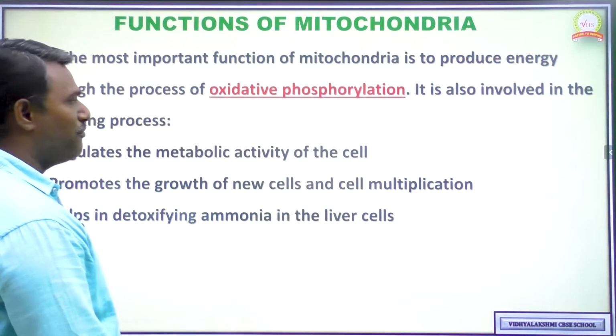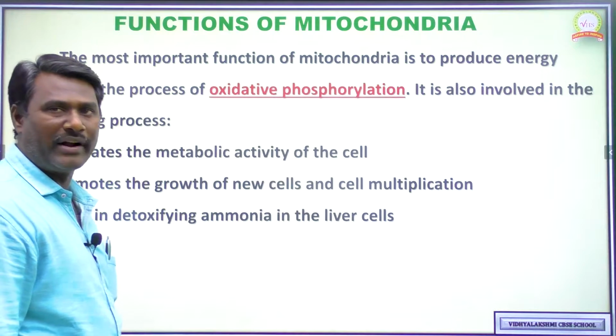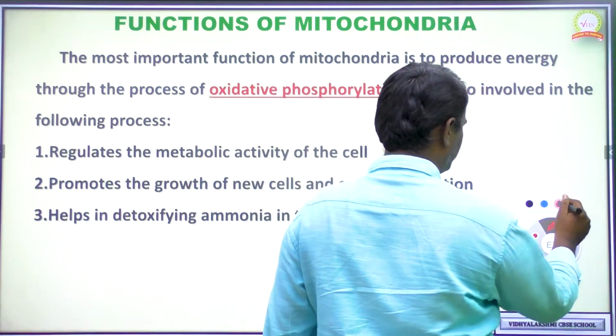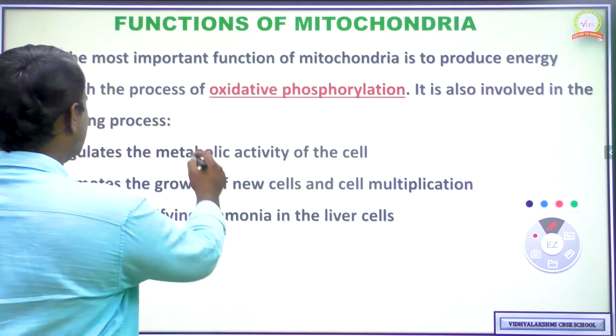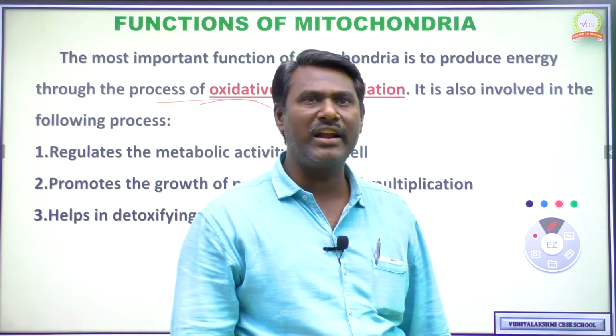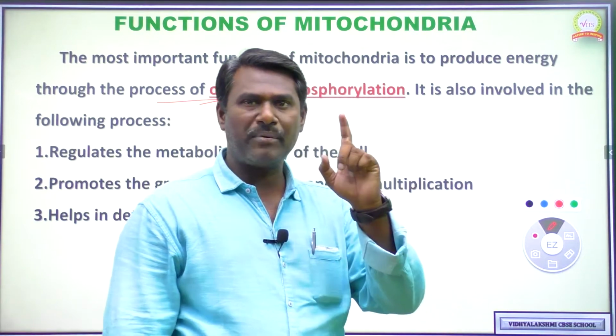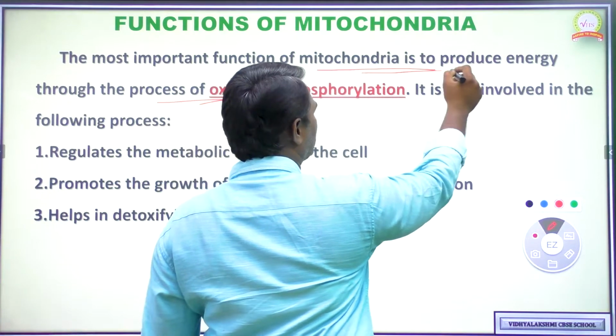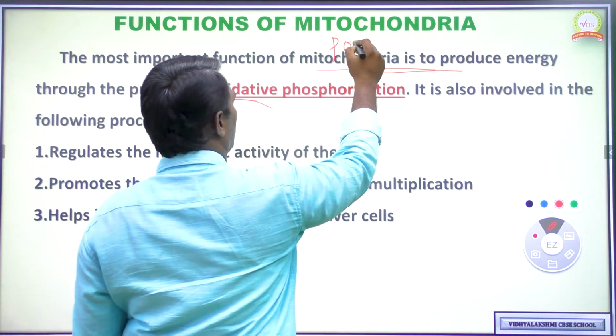Next we can see the functions of mitochondria, a very, very important topic. First important function is, it is mainly involved in oxidative phosphorylation. The first primary function of mitochondria is that mitochondria is also called the powerhouse of the cell.